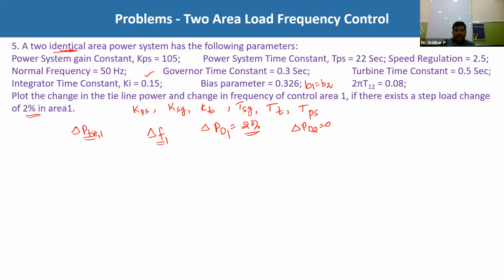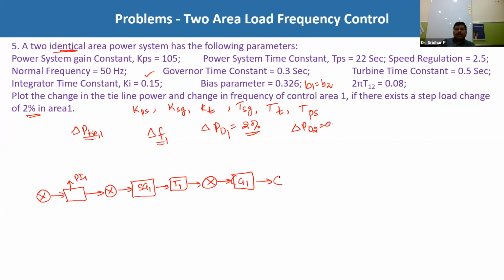So here you have to keep in mind that delta PD2 is equal to 0. But generally, what about the composite block diagrams? Composite block diagrams are nothing but this is one summer. Here this is the PI controller, this is PI of 1, and then again one more summer, and this is speed governor 1, then turbine 1, then one summer, then next one is nothing but generator 1, then one summer, then